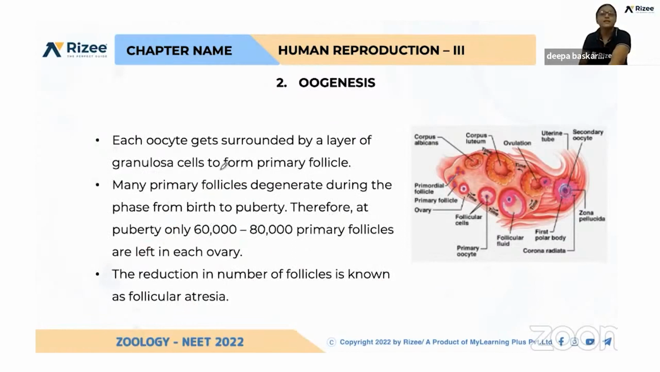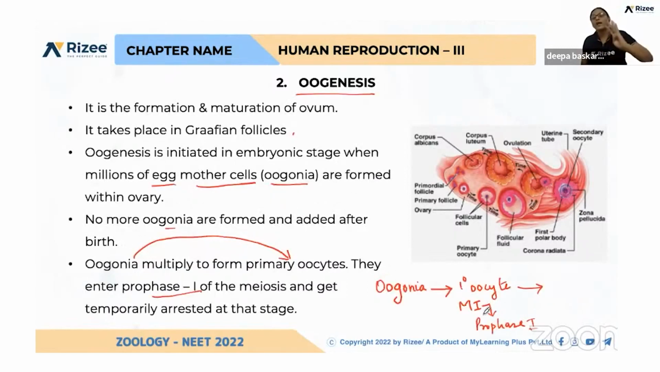At the time of puberty, each ovary is having only 60 to 80 thousand. Before that, 4 lakh primary oocytes are present. That is, at the time of birth, the female child is having 4 lakh primary oocytes in their ovaries. This primary oocyte is surrounded by granulosa cells, and this is called a primary follicle.